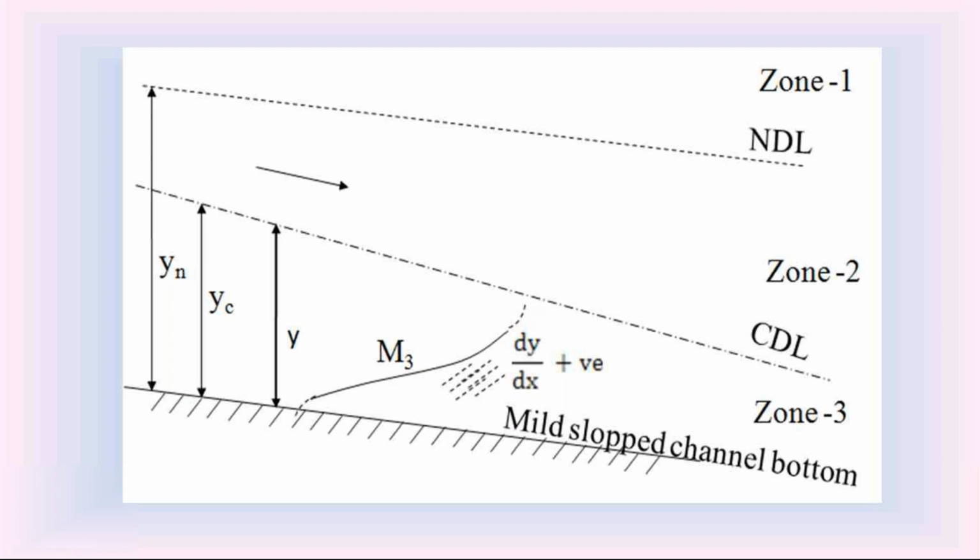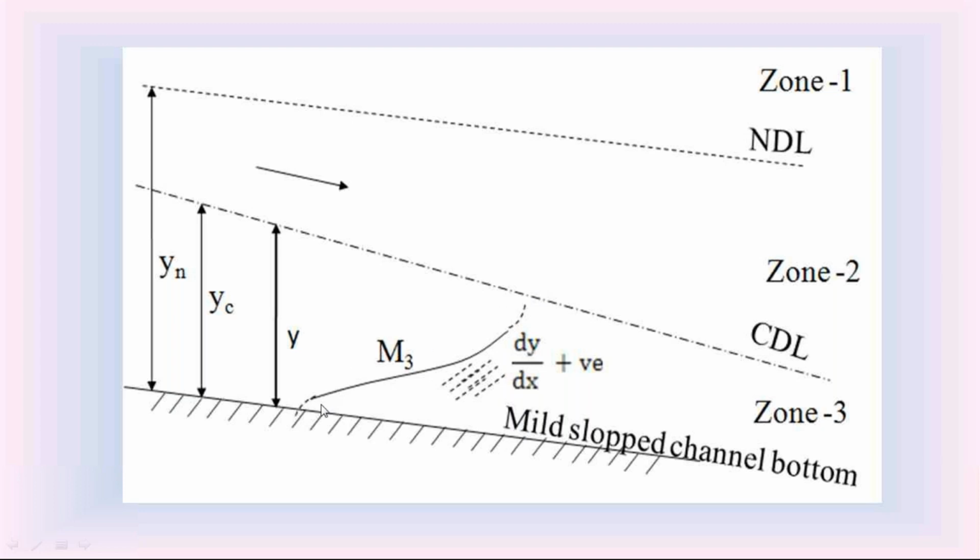Check the depth of flow y at the upstream. At the upstream, for this M3 water surface profile, the depth of flow y is 0. That is the channel bottom. On the downstream, the depth of flow for this M3 water surface profile y is equal to yc.